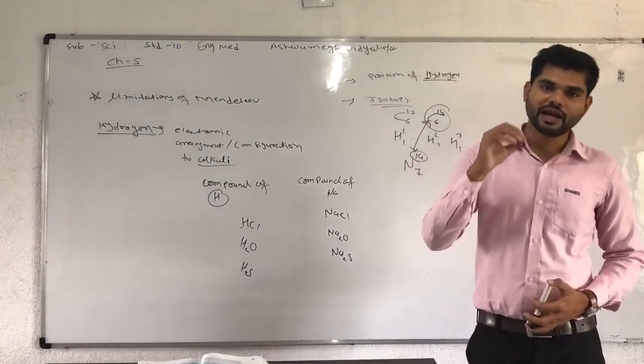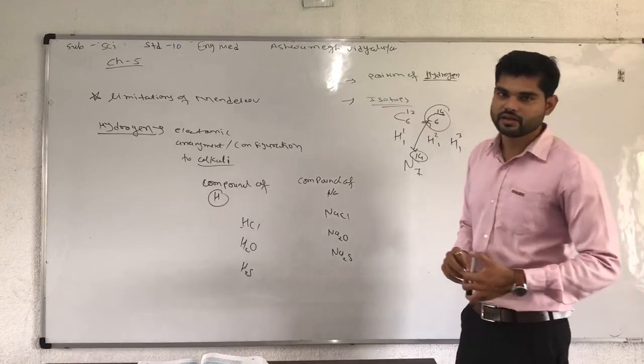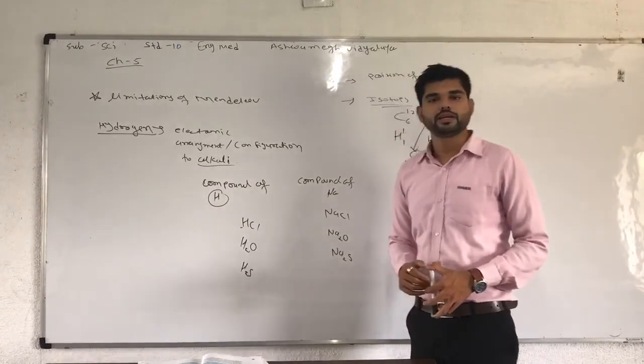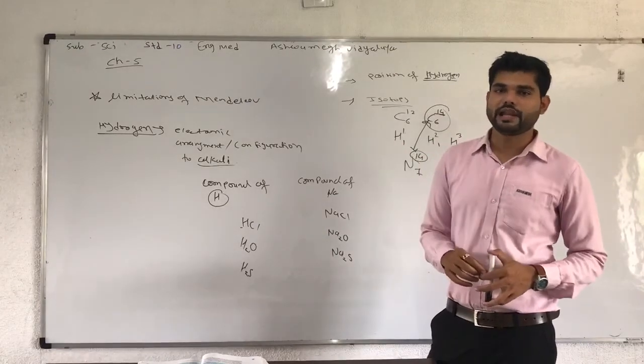This created a problem in arranging these elements, and we have no idea how many elements are present between them.